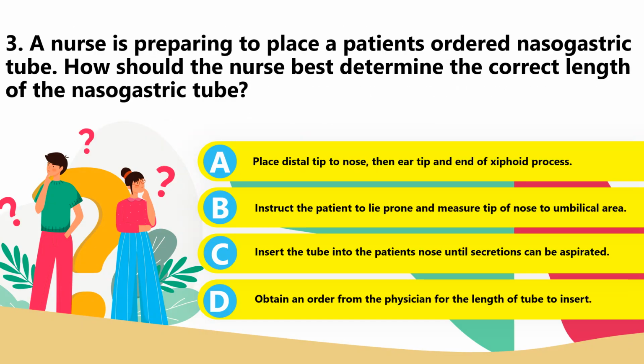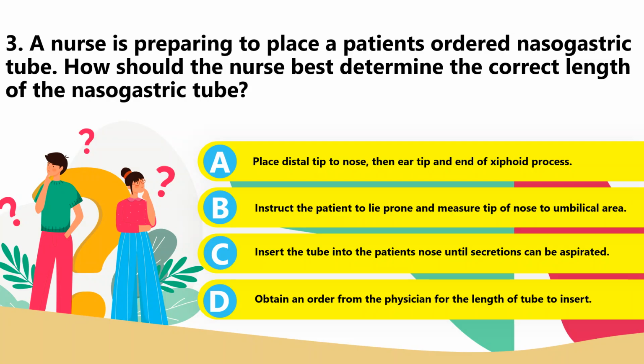Number 3. A nurse is preparing to place an ordered nasogastric tube. How should a nurse best determine the correct length of the nasogastric tube? A. Measure the distance from the tip of the nose to the ear tip and to the end of the xiphoid process. B. Instruct the patient to lie prone and measure from the tip of the nose to the umbilical area. C. Insert the tube into the patient's nose until secretions can be aspirated. Or D. Obtain an order from the physician for the length of the tube to insert.